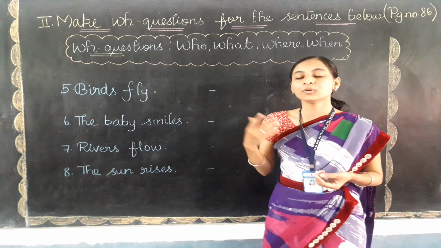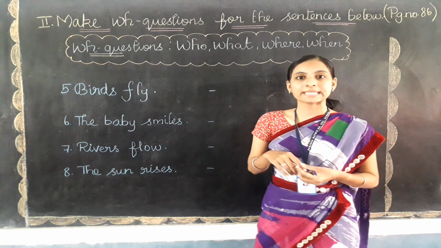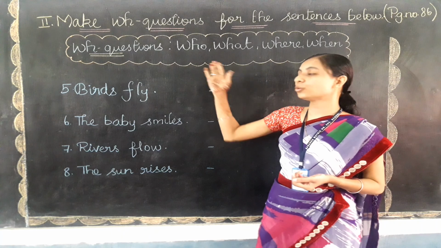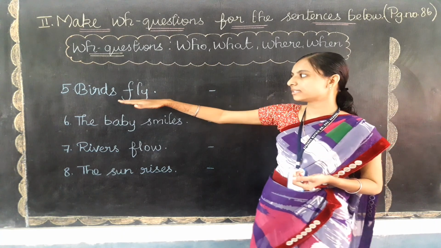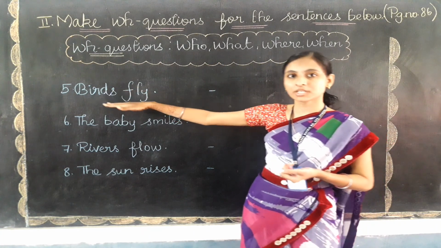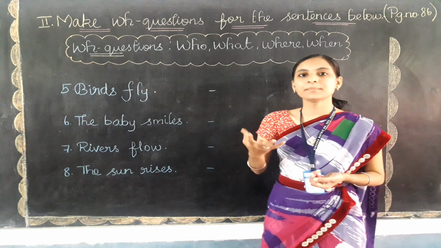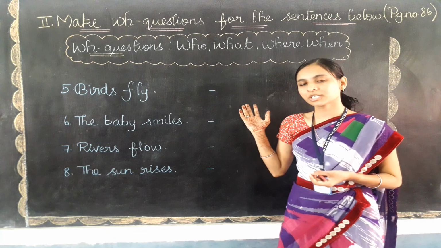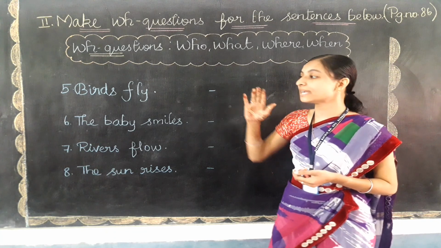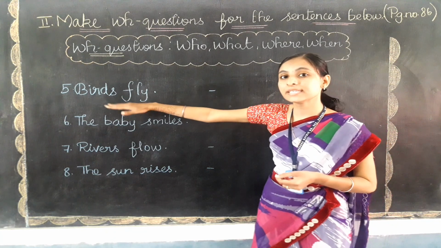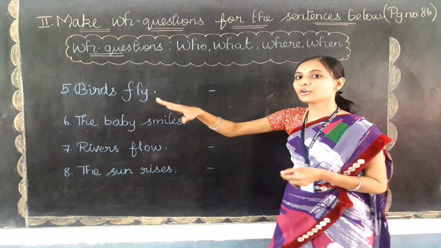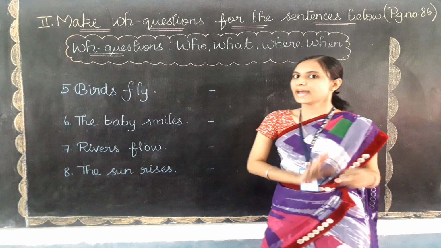Okay. So what are we going to do now? Yes, we are going to read out the sentence and then use a suitable WH word for making the question. For example, if we frame a question, we need to read out the sentence and the answer should be this sentence only. So keep in mind this will be the answer and we are going to make a question for this answer.